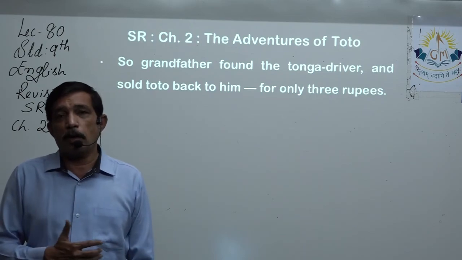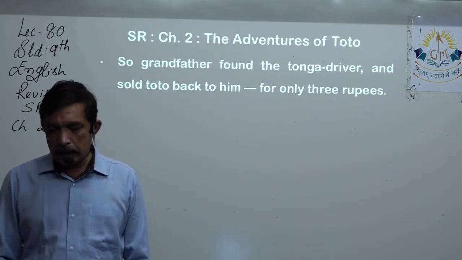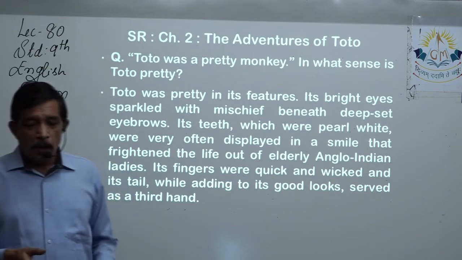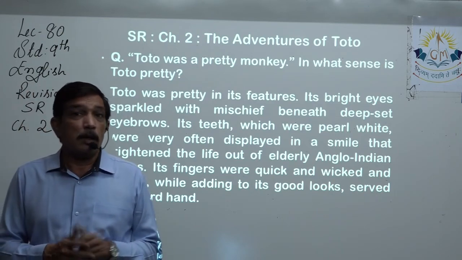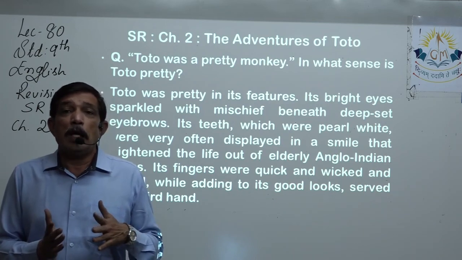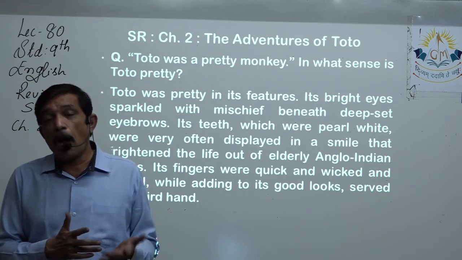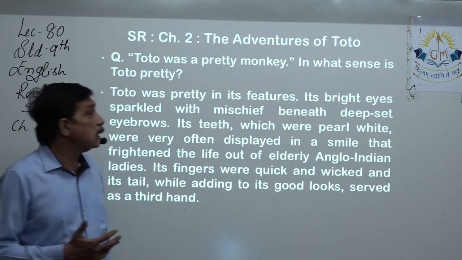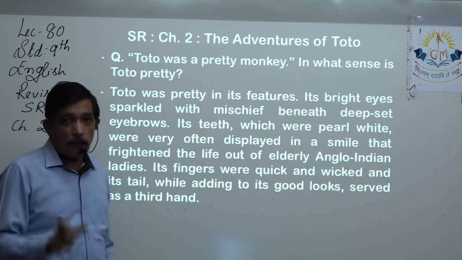Now we were talking about description, so let us take a question. It's already given with you. We are here trying to understand: Toto was a pretty monkey. So now you have to explain the prettiness of the monkey, how the author tells him pretty. Toto was pretty in its features, in its physical features.